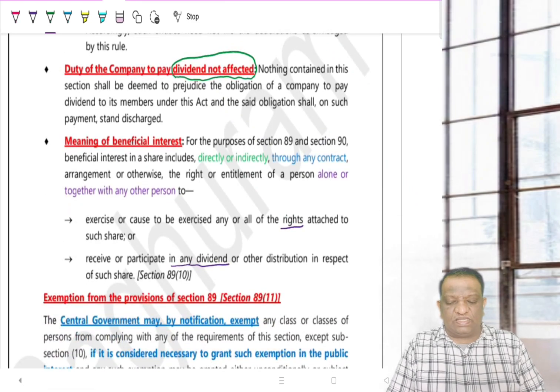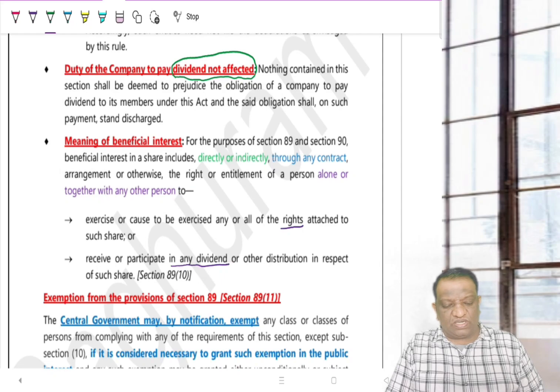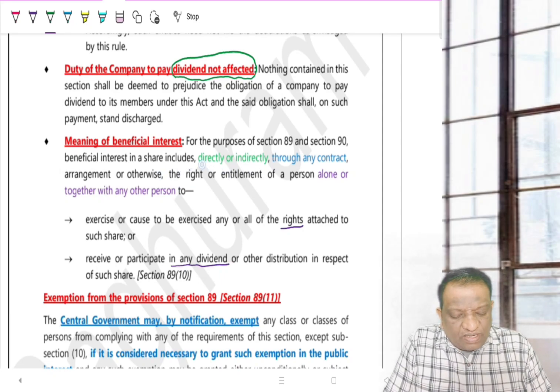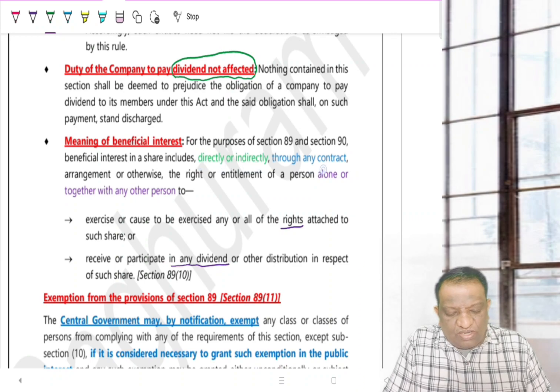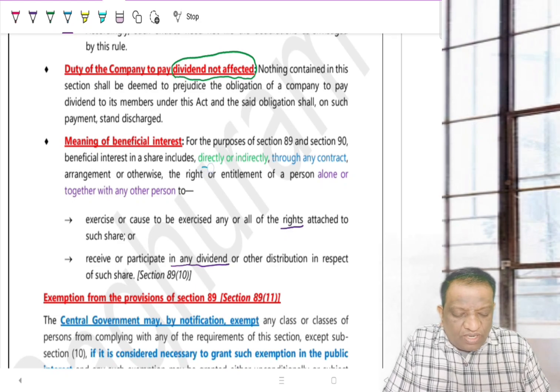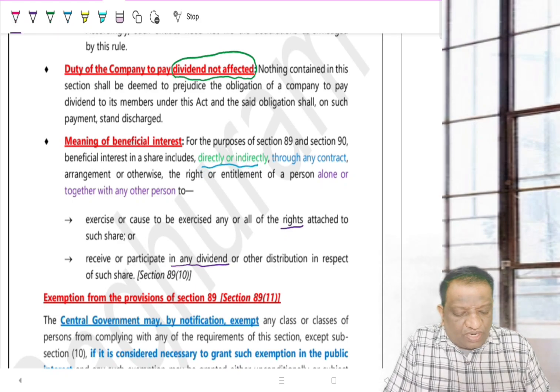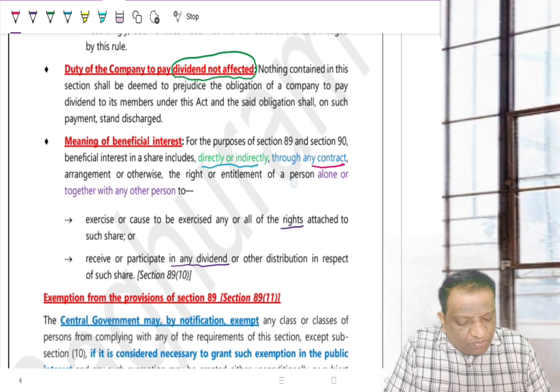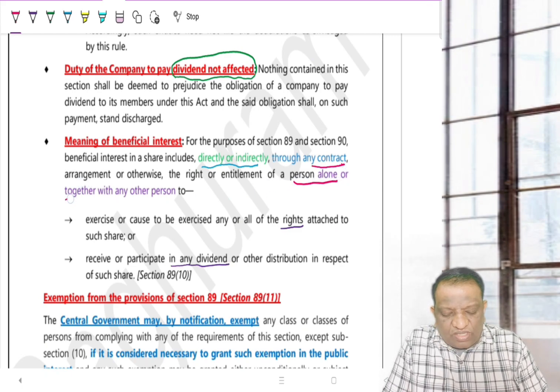And then we are discussing what is the meaning of this beneficial interest. Now, what is a beneficial interest? It is either directly or indirectly through any contract or agreement or otherwise, either as a person alone or together with any other person.